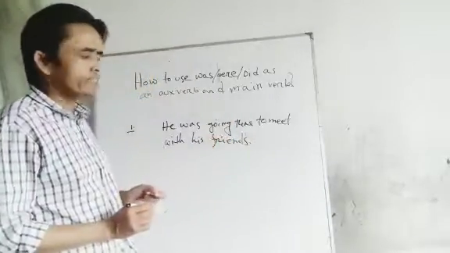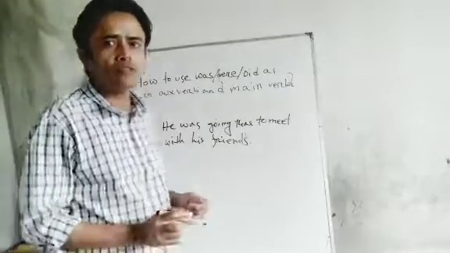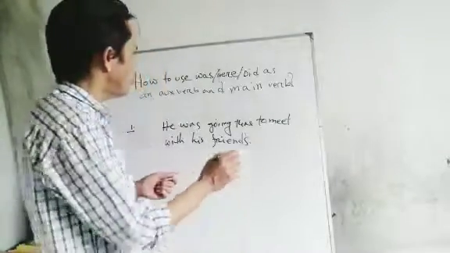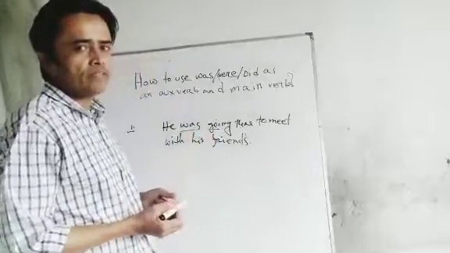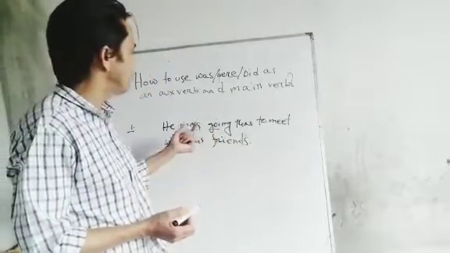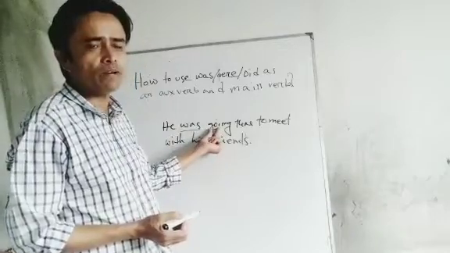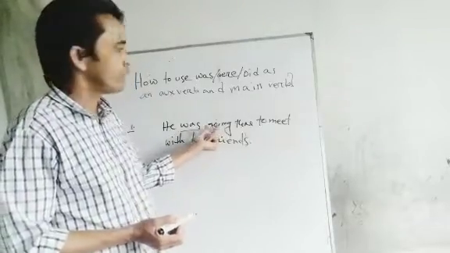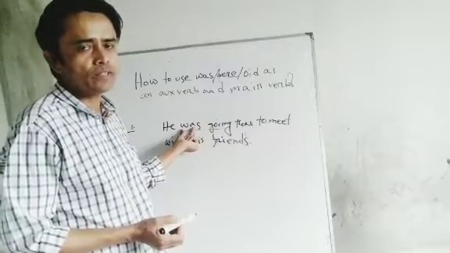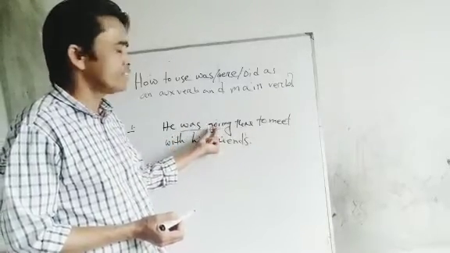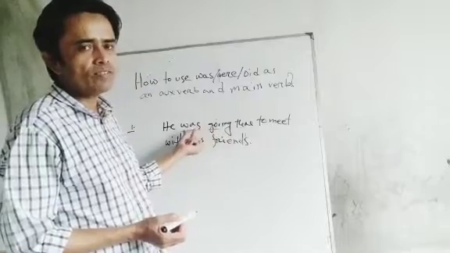He was going there to meet with his friends. If you follow going and was, going is the main verb, so was, of course, is the auxiliary verb. Do you understand? As going is the main verb, was is the auxiliary verb.